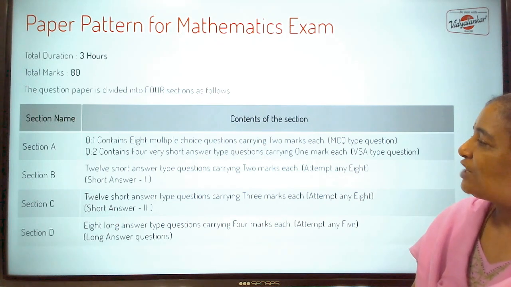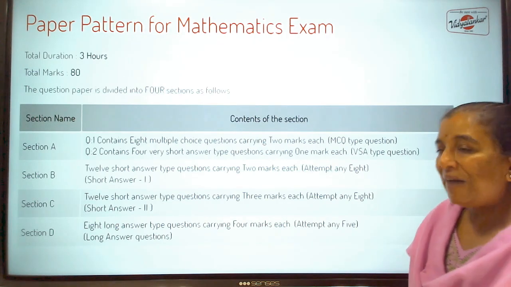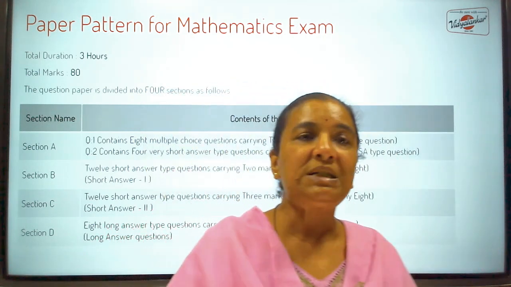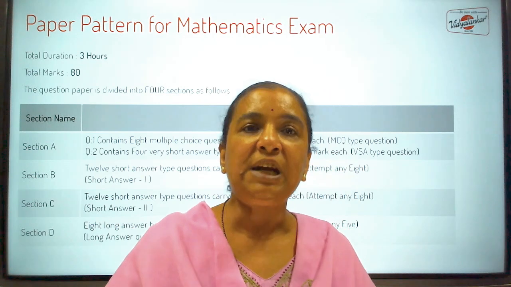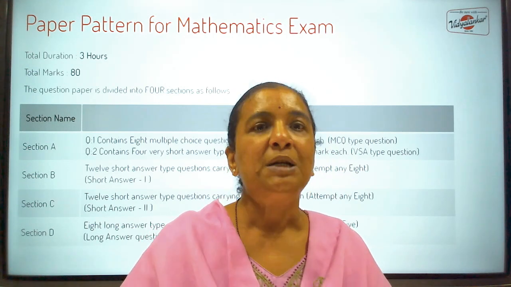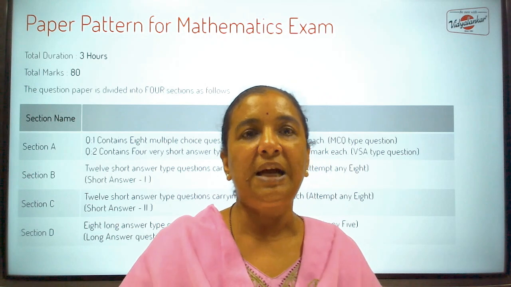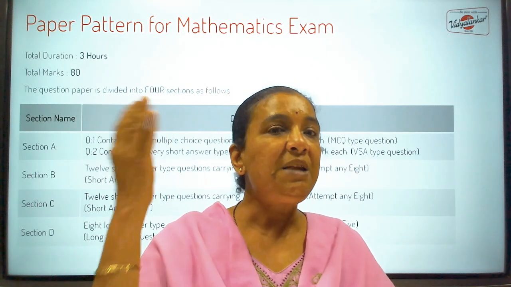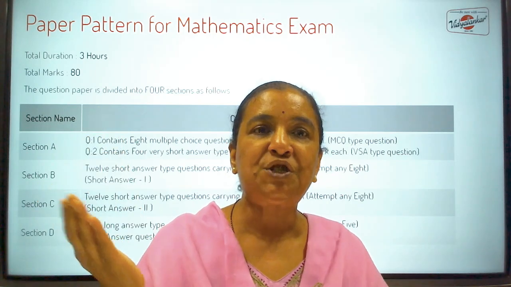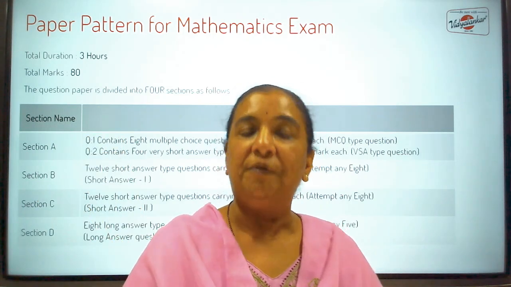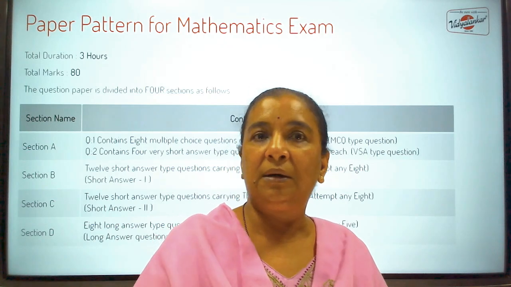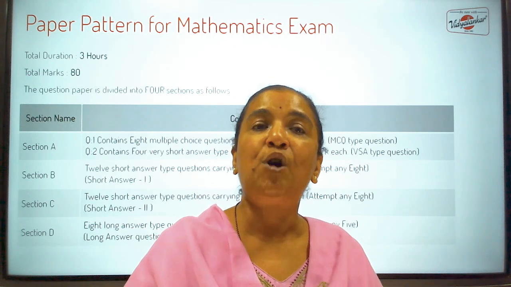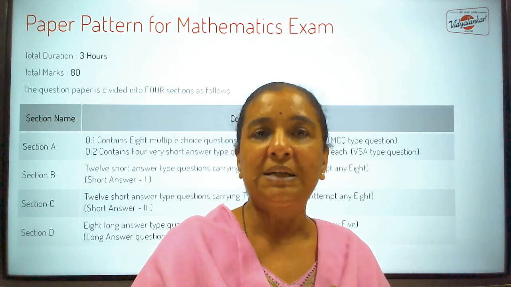Then when you come to section B, they give you 12 questions. Each question carries 2 marks and you are supposed to write any 8 questions out of it. So 8 twos are 16 marks for section B. If you see now, 16 marks are there for multiple choice questions, 4 marks for very short type questions, then 16 marks for the 2-mark questions.